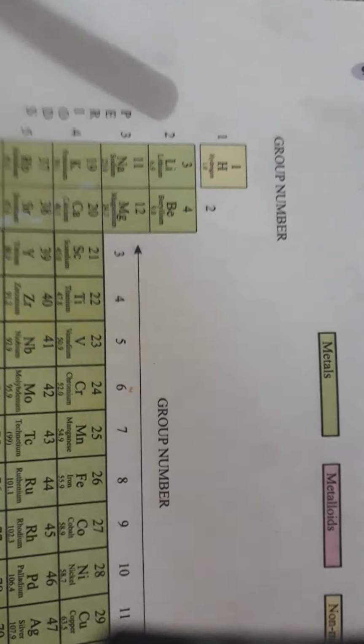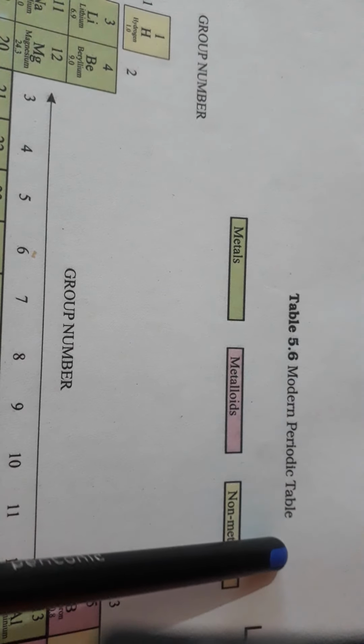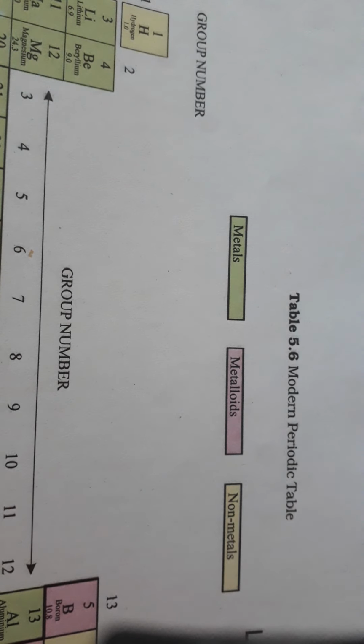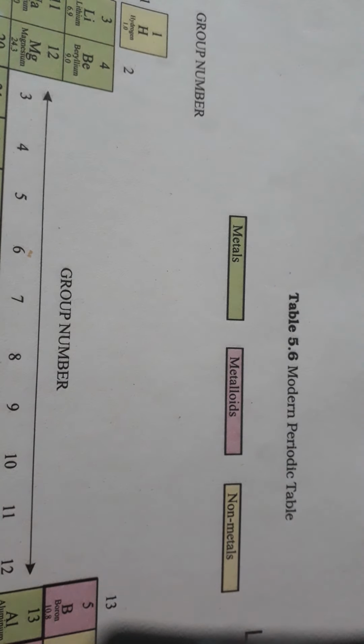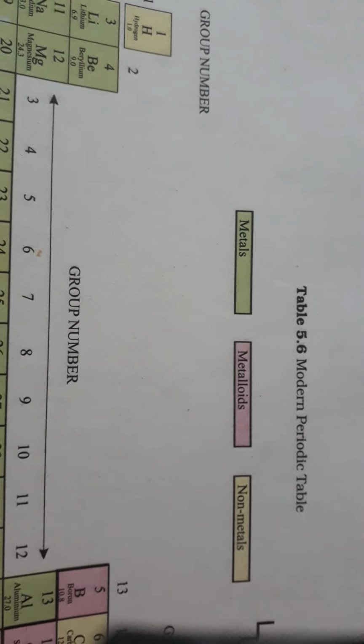and you can see here the modern periodic table which is given in your textbook on page number 86. When we are talking about the modern periodic table, we are using this table. And what is the modern periodic law? The properties of elements are periodic functions of their atomic number. Only one word is replaced, atomic mass number is replaced by atomic number. Otherwise the two laws are almost the same. The properties of elements are periodic functions of their atomic number.